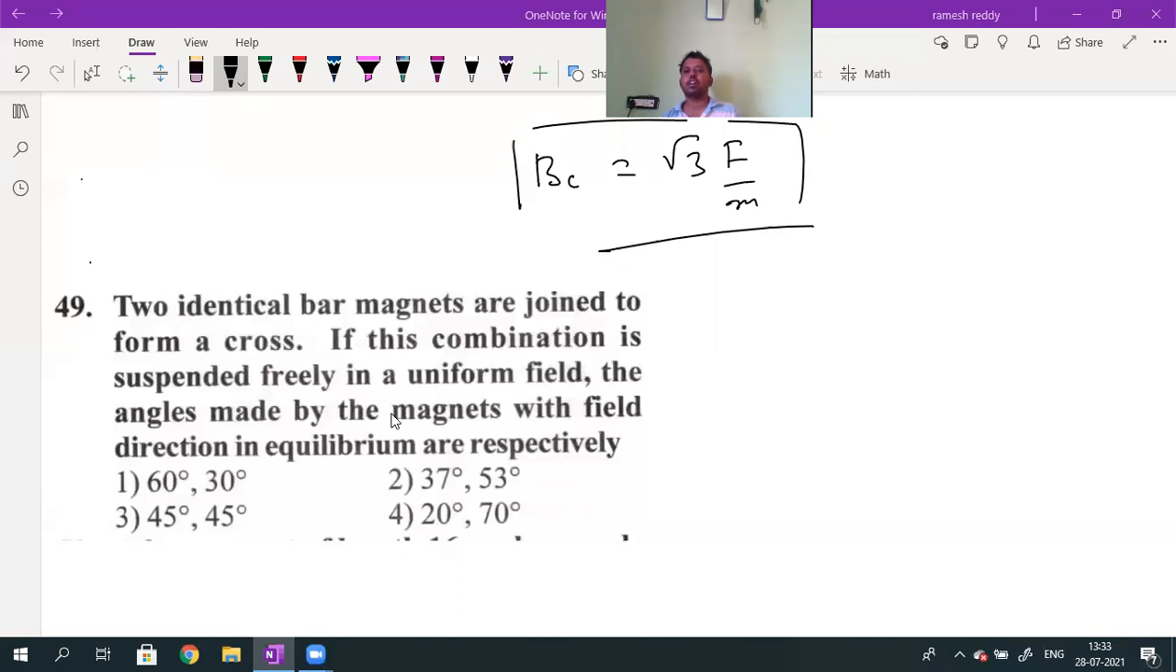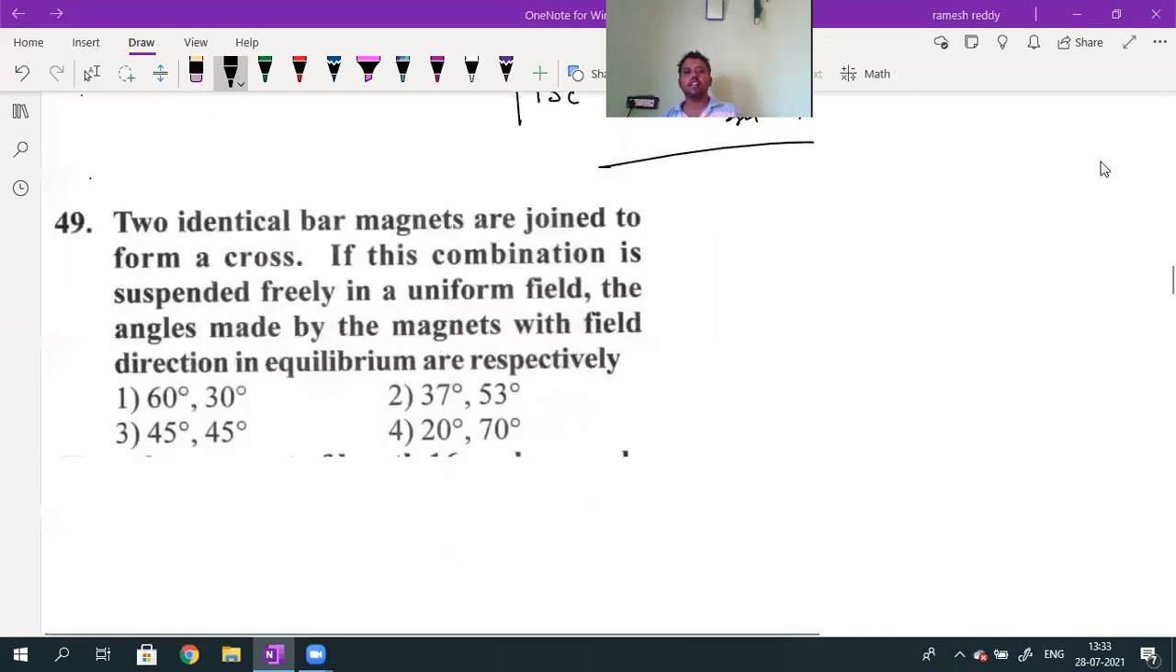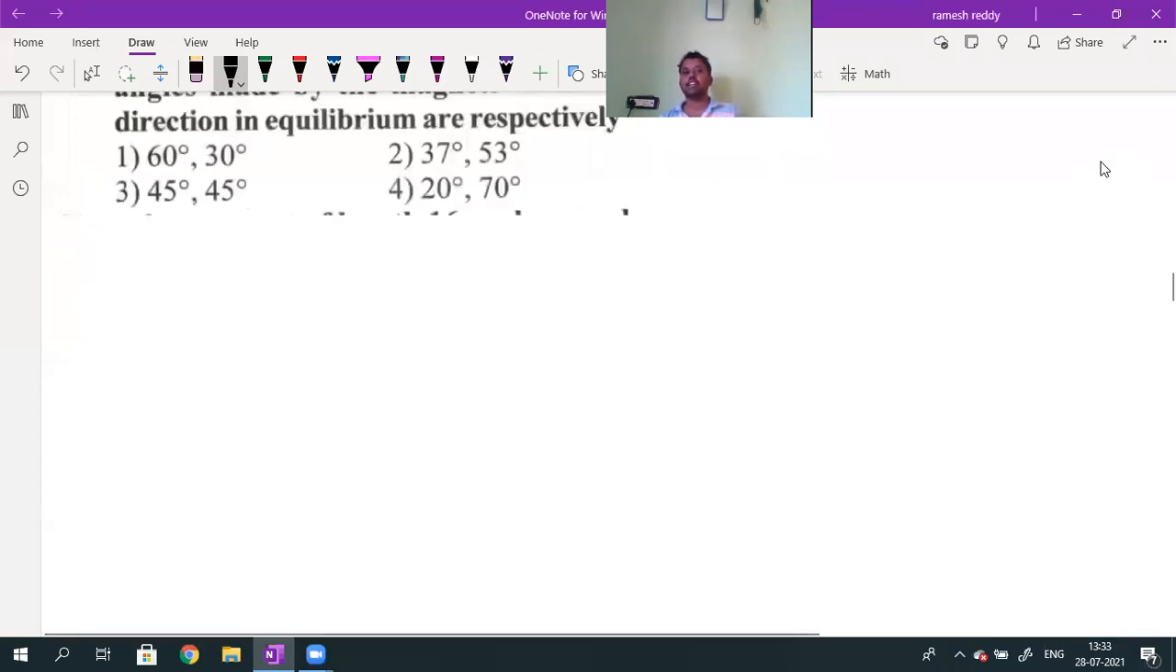So we'll continue with one more last question for this class. 49th one, old material 49th one. Two identical bar magnets are joined to form a cross. If this combination is suspended freely in a uniform magnetic field, find the angle made by the magnets with the field direction in equilibrium position. This is one of the applications of yesterday's question.